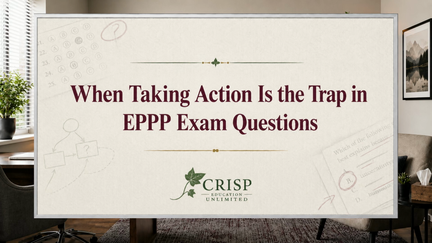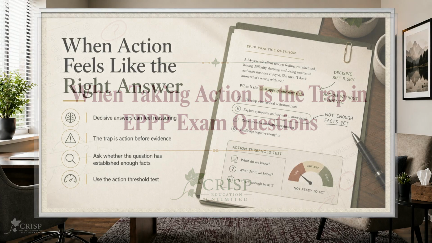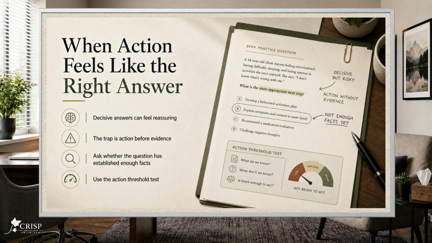When taking action is the trap in EPPP exam questions. Some wrong EPPP answers feel right because they sound decisive. They give the psychologist something to do, and this can feel reassuring when the question describes distress, conflict, impairment, or uncertainty. The trap is that the wrong answers may take action based on facts the question has not actually established.